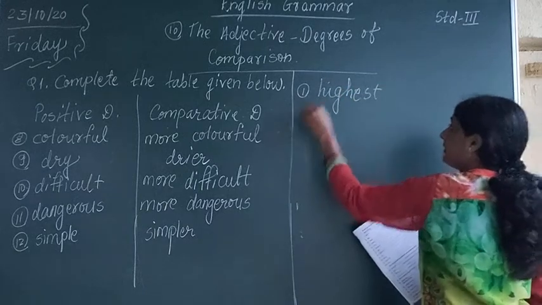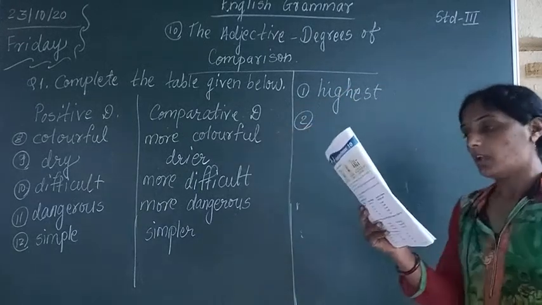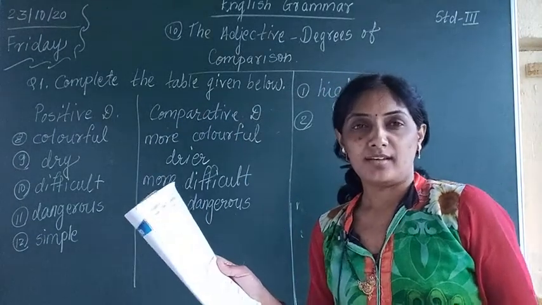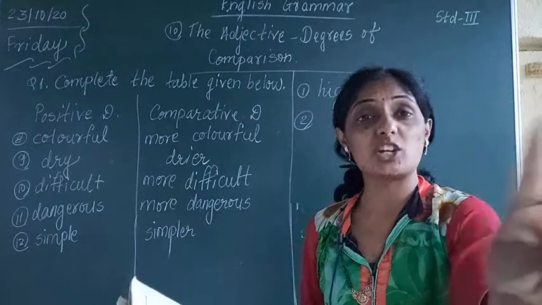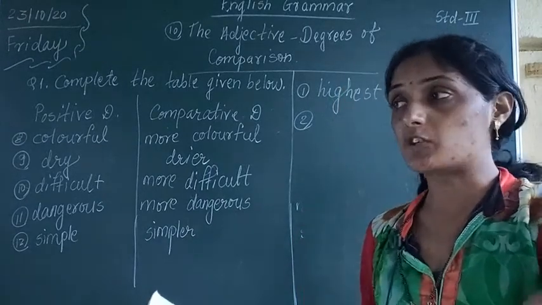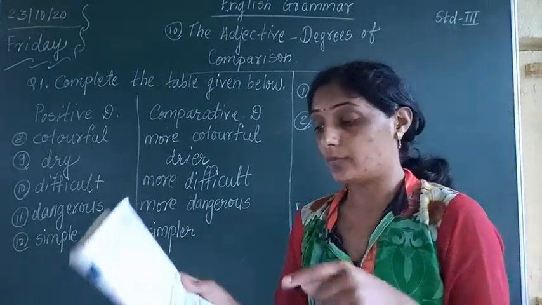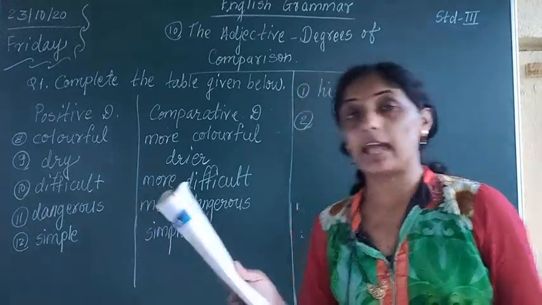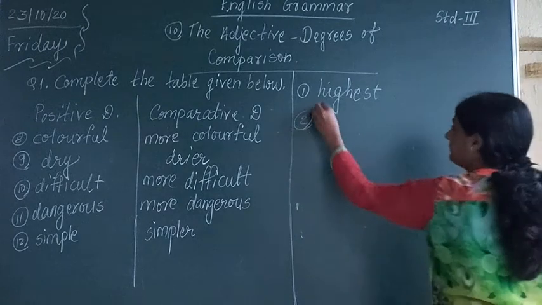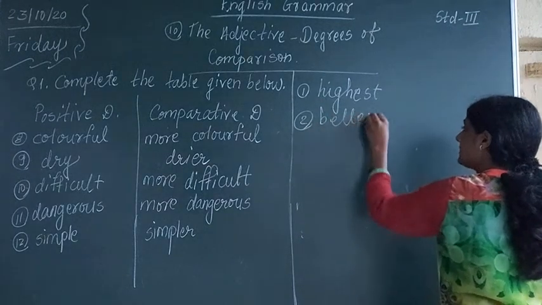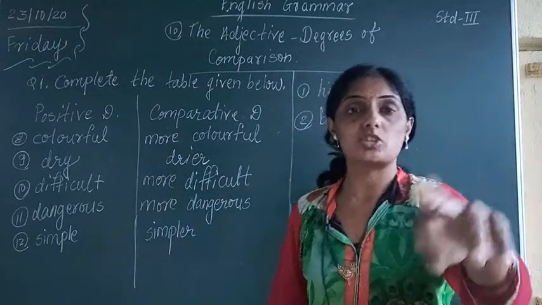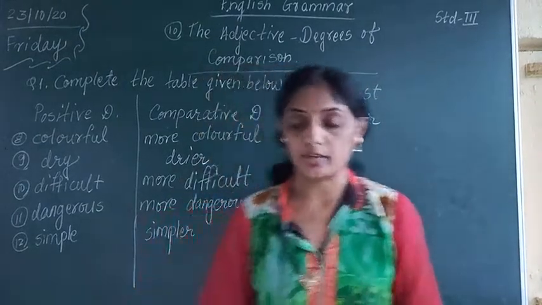Second one, he is dash than Karan as a batsman. Now what will come? When comparison is done between two people, which degree are we using? We are using comparative degree. Then what can we write down? He is better than Karan as a batsman. B-E-T-T-E-R, better. When comparison is done between two nouns, that time we use comparative degree.